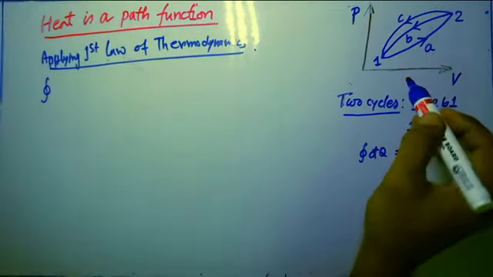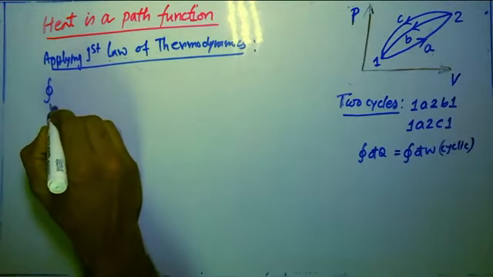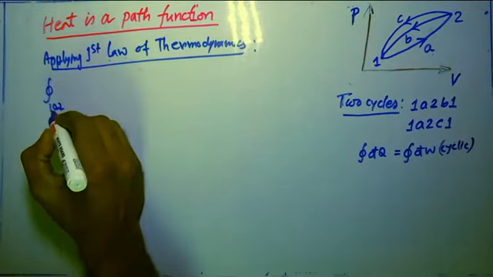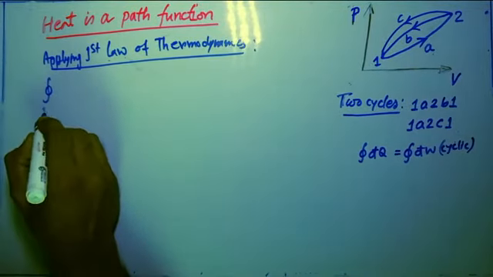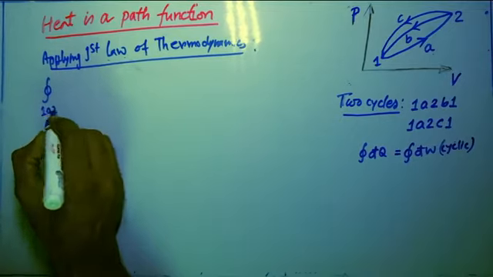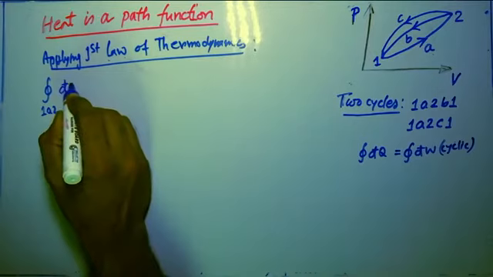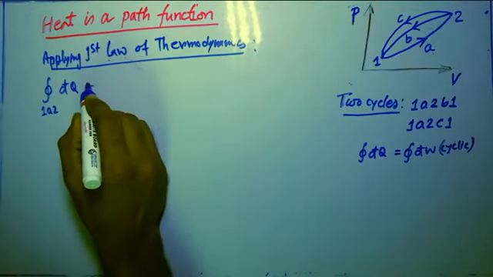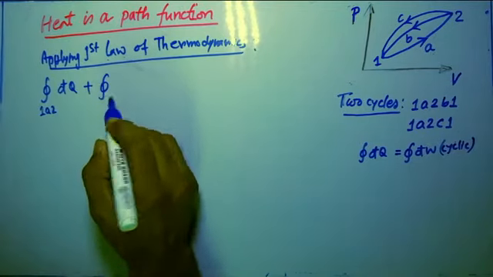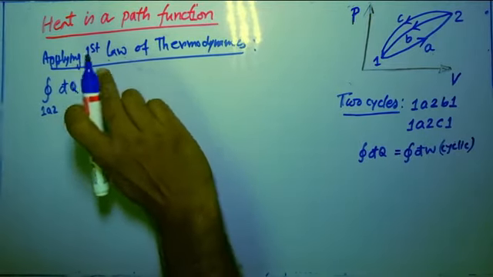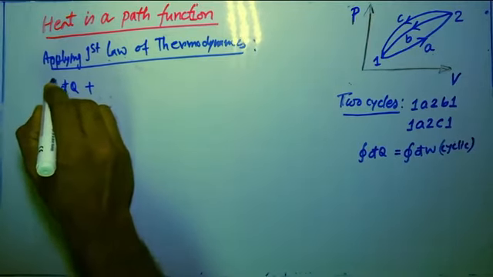First going 1a2, so I can write for the process 1a2 the amount of heat interaction, plus the integral, it will not be a cyclic integral because I am writing for a process, so it will be only an integral, right?